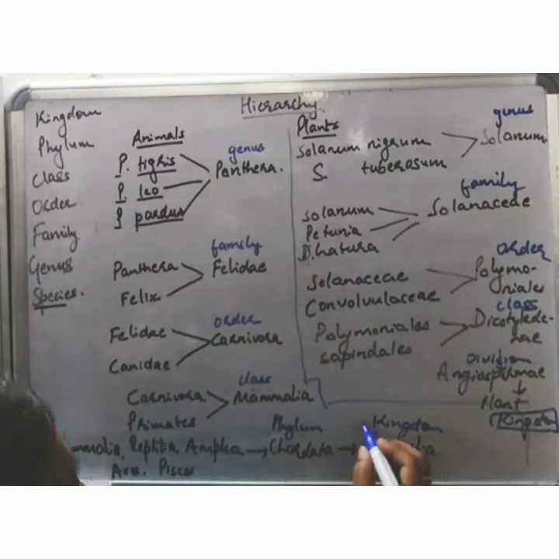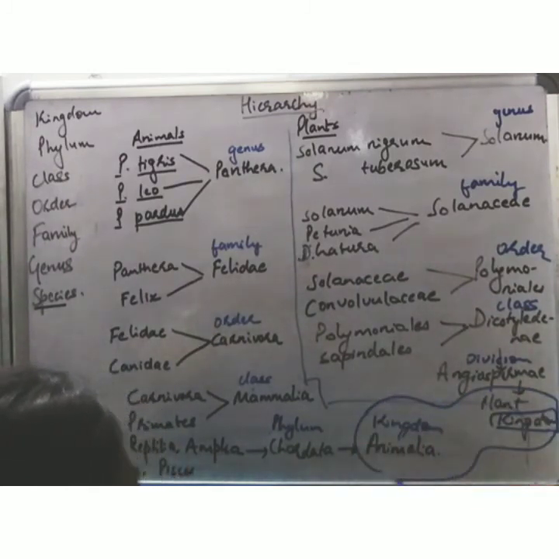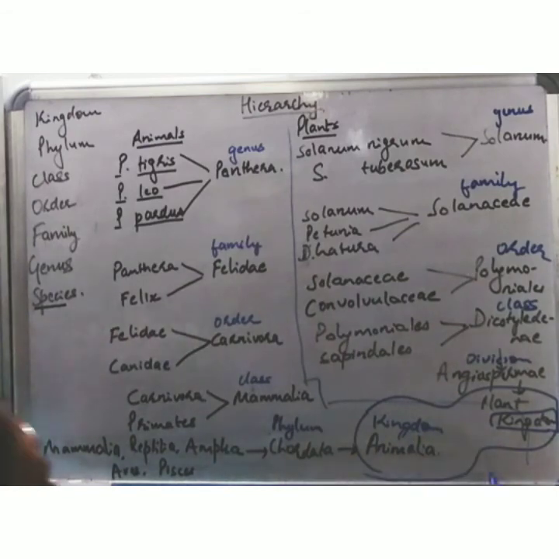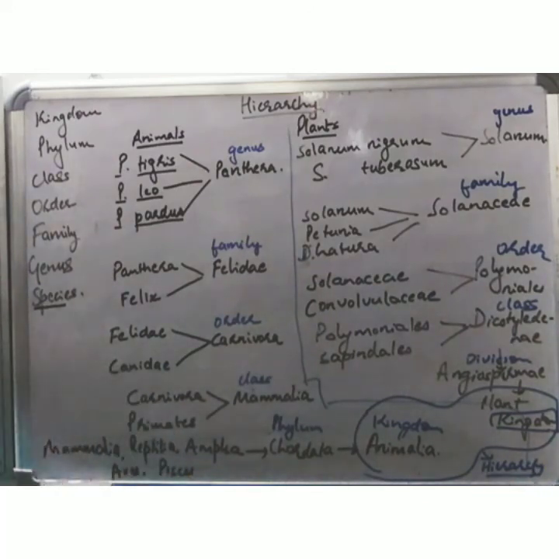So the animal kingdom and the plant kingdom form the taxonomic hierarchy of biological diversity.